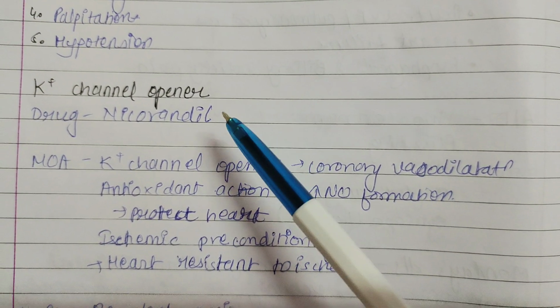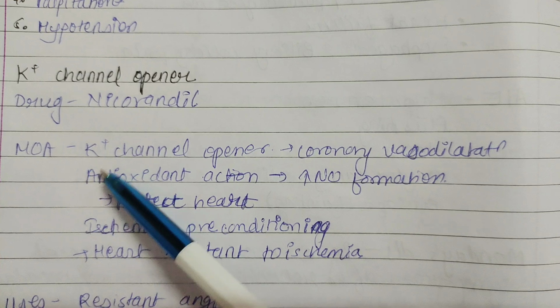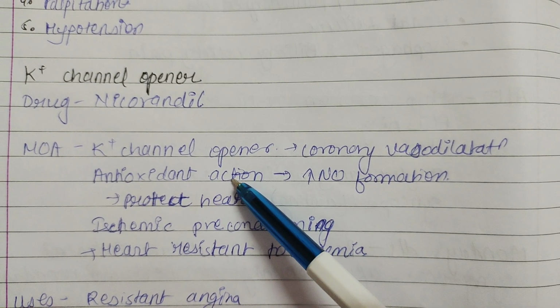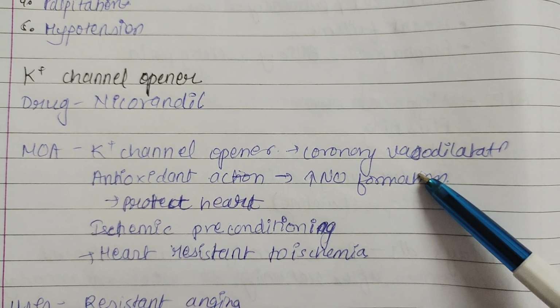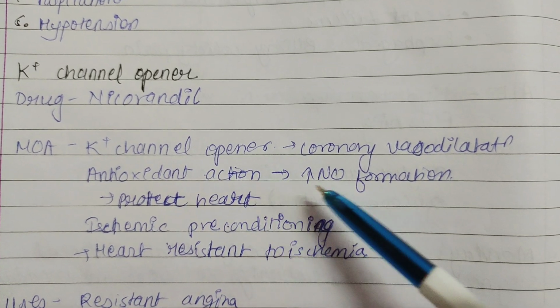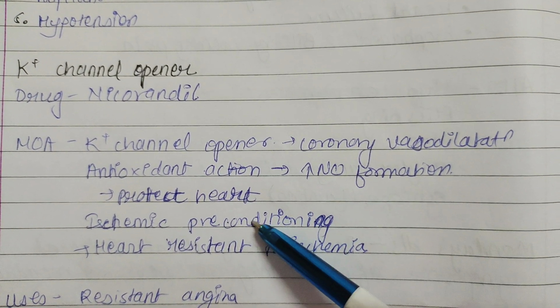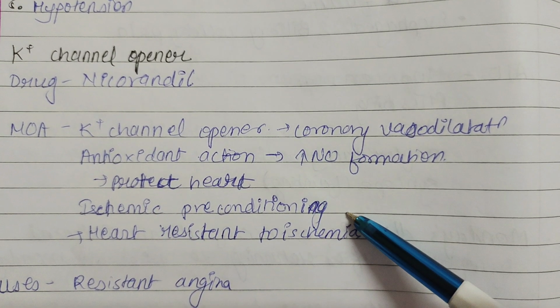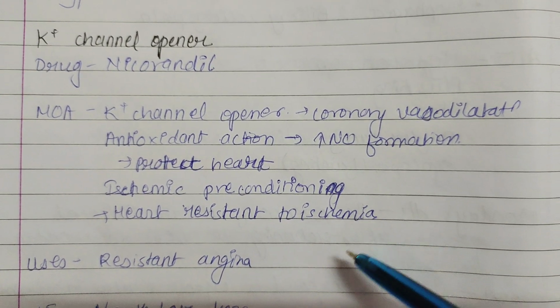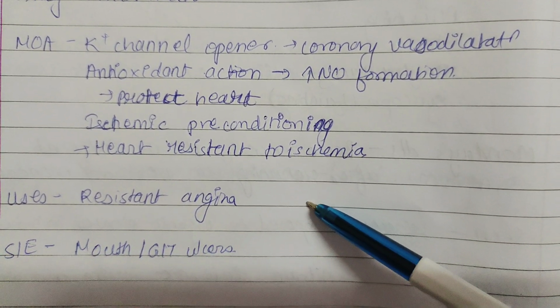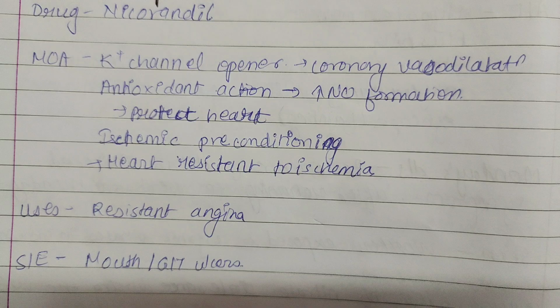The potassium channel opener drug is nicorandil. Mechanism of action is that potassium channel openers cause coronary vasodilatation, have antioxidant actions, increase nitric oxide formation, protect the heart, and cause ischemic preconditioning, making the heart resistant to ischemia. It is used in resistant angina. Side effects are mouth or GIT ulcers.